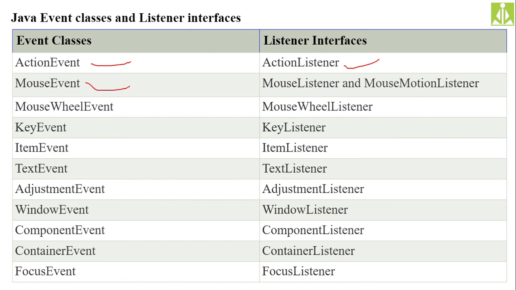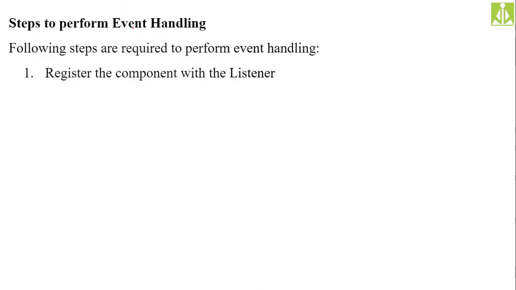If a mouse event occurs, the mouse listener or mouse motion listener will listen to that. So for every event class, we have a suitable listener interface. Remember, here it is a class and it is an interface. We just need to understand all these things.